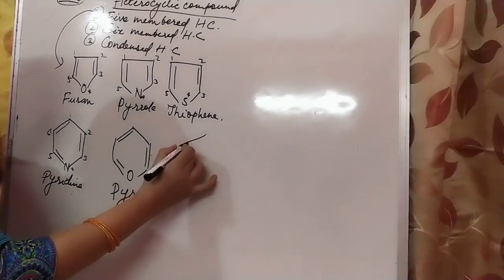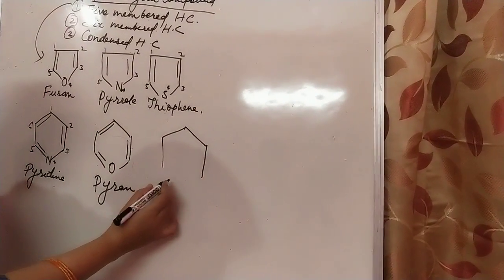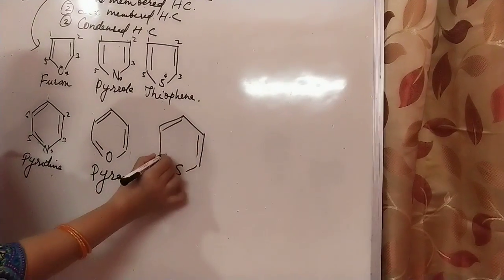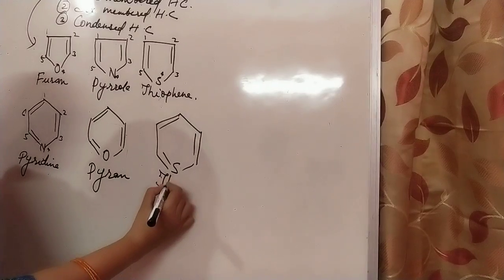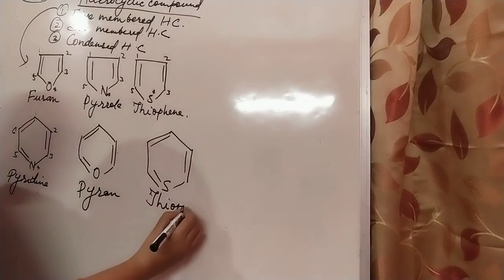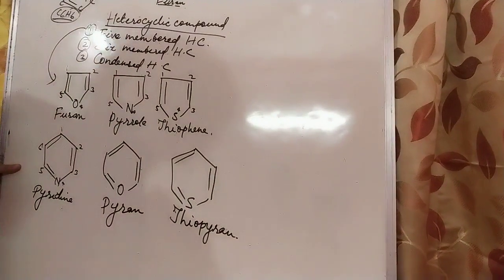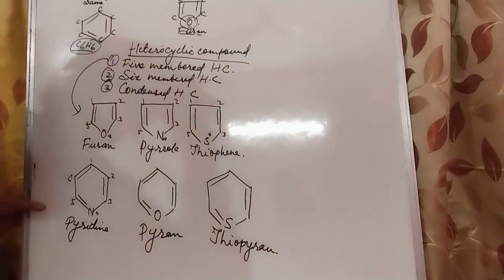And if in place of oxygen we take sulfur, S, then this is called thiopyran. See, it is 6-membered. These are examples of 6-membered heterocyclic compounds.